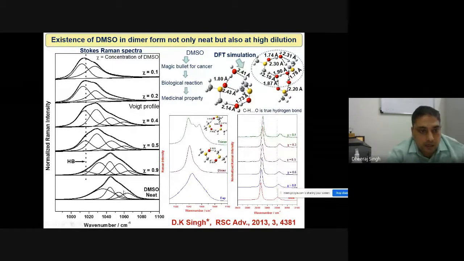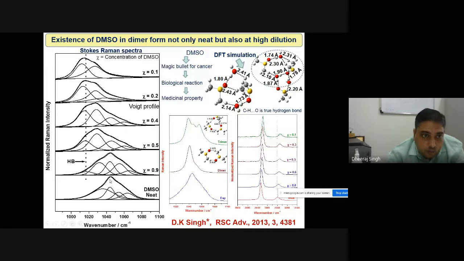Then Raman spectra were recorded for pure DMSO. You can see pure dimethyl sulfoxide in the S double bond O stretching region. I have focused only on the S double bond O peaks from the DFT calculation, which come at 1040 centimeter inverse. Now this SO bond has four spectral features analyzed by Raman. Four peaks, that is known as the dimeric phase: various dimers, symmetric, antisymmetric, and different.